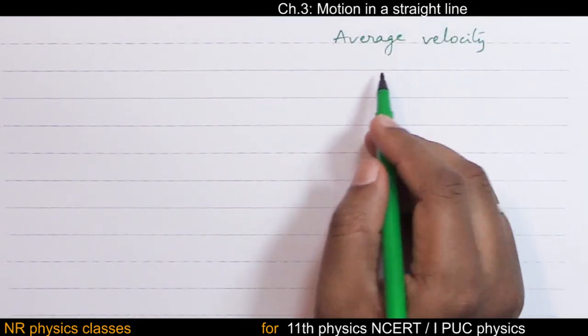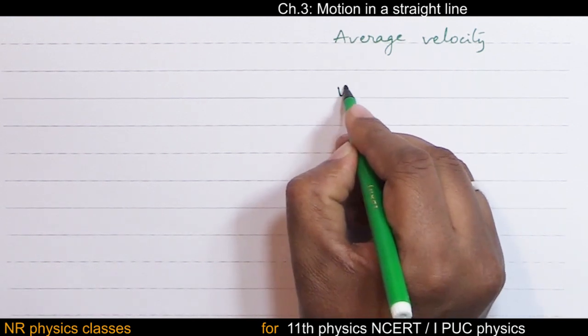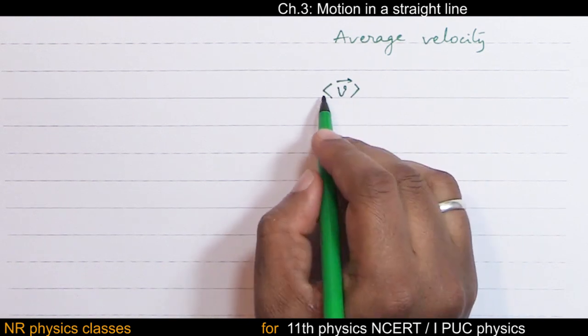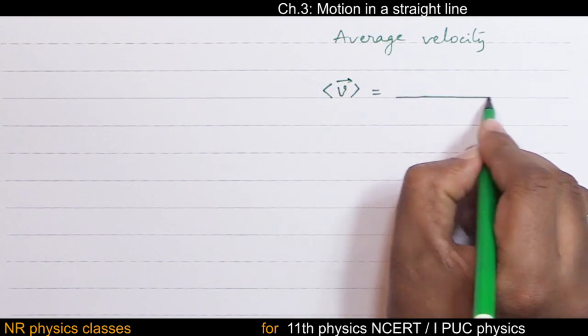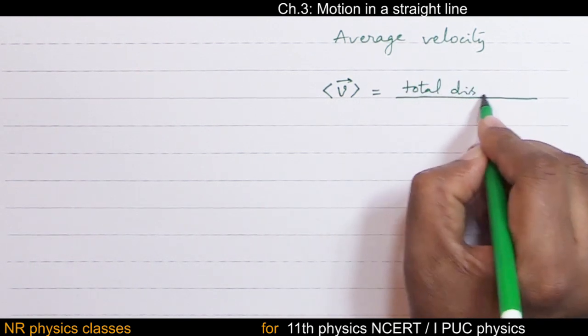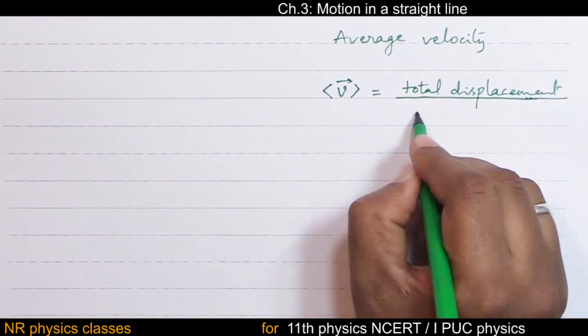Average velocity, denoted by this angular bracket. It is the ratio of total displacement to total time taken.